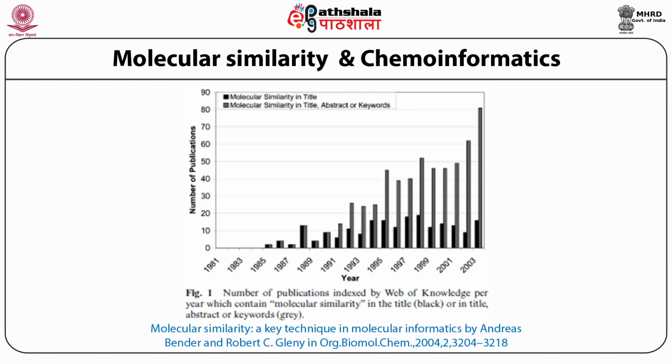It is increasing enormously even today, and the number of publications is shown in kilobytes. That means 90,000 publications per year on the left-hand side, and around 80,000 here in 2003, contain this phrase, molecular similarity. This is a very good sign that researchers started using CAS, the Chemical Abstracts System, to search for similar molecules and input them to synthesize.